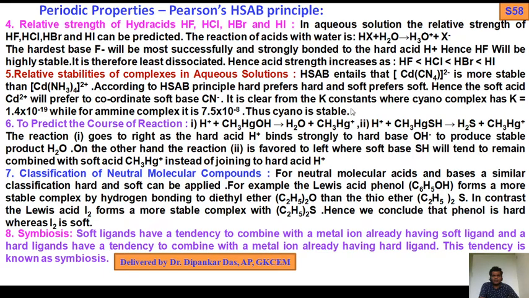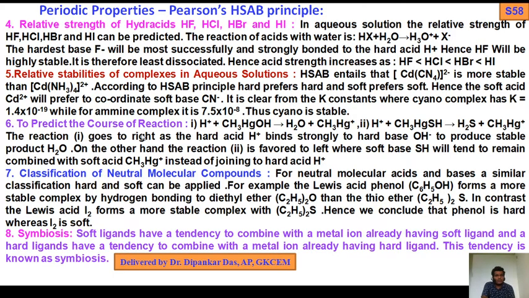It is clear from the K constant, where for cyano complex K equals 1.4 into 10 to the minus 19, while for amine complex it is 7.5 into 10 to the minus 8. So thus cyano complex is the more stable complex.